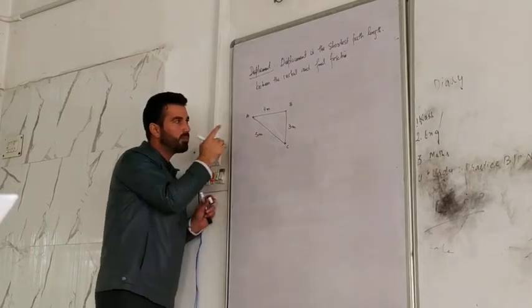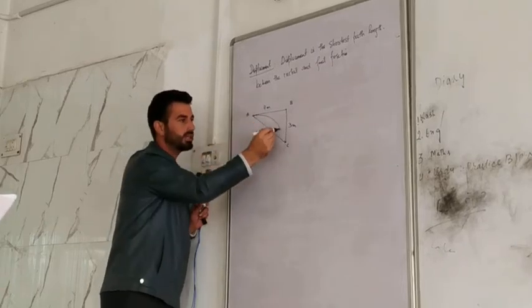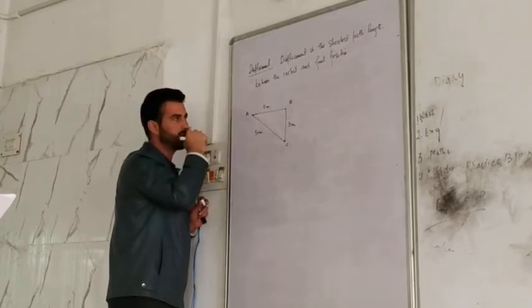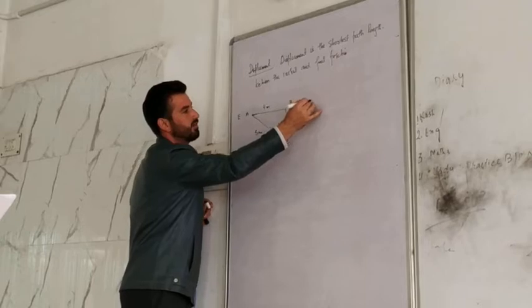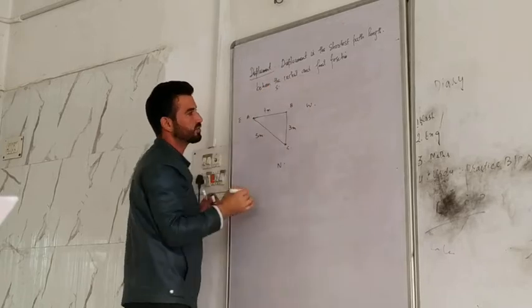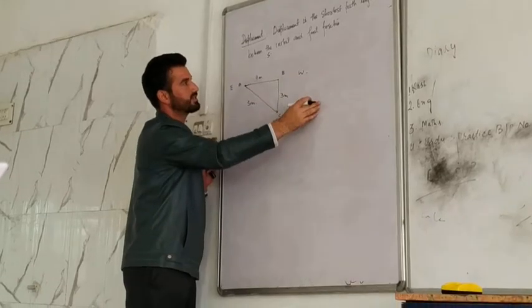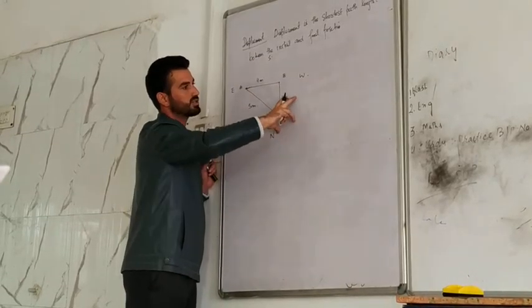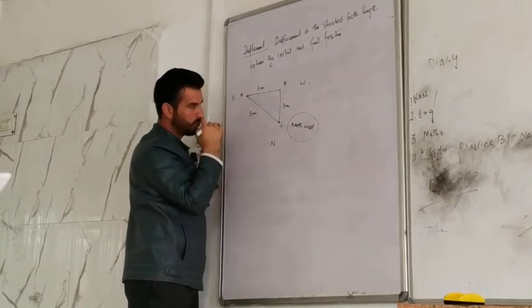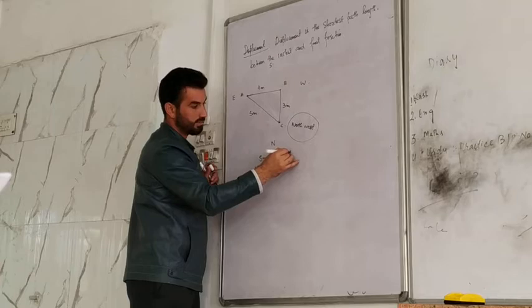But you must look into one thing, in which direction you are moving. You are not moving like this. You are directly moving from A to C, in a particular direction. For example, this direction is east, this is west, then this must be north and this must be south. So in which direction are we moving? This is northwest. So I am moving 5 meter northwest. So it's a particular direction.